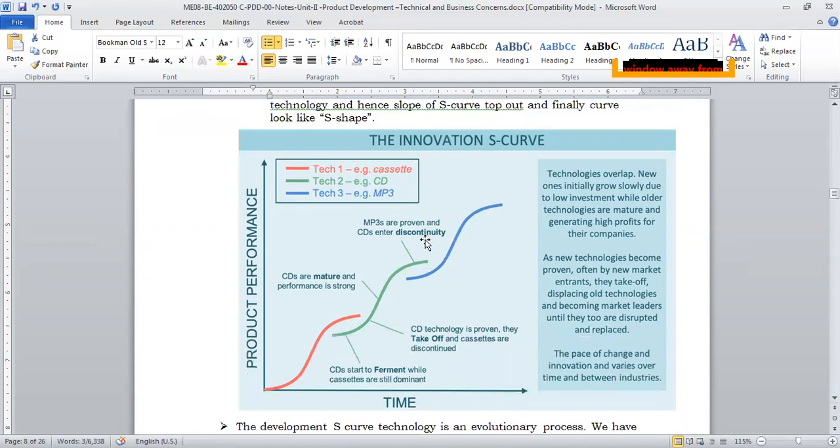Let me take an example of the way we listen to music, and how the technology for that has changed. When I was in college, for a long time we were using cassettes. They had a magnetic tape used to wind and unwind. There were two sides, A side and B side. If you swap it, you can listen to the songs on the B side. That was a kind of hi-fi technology.